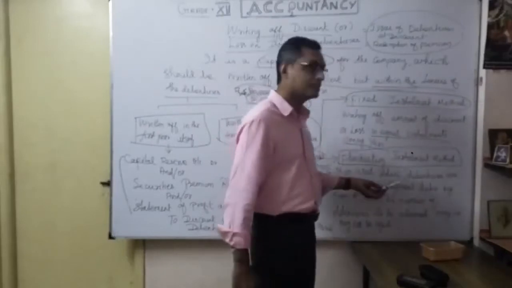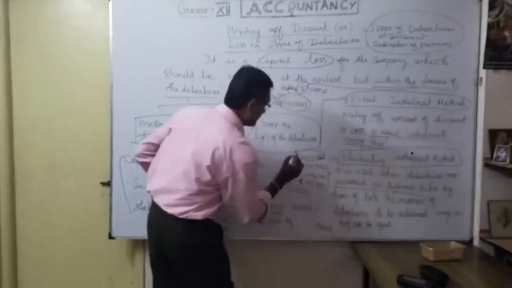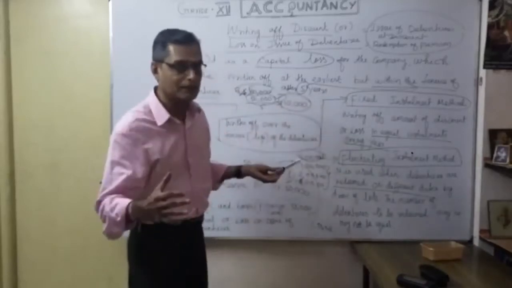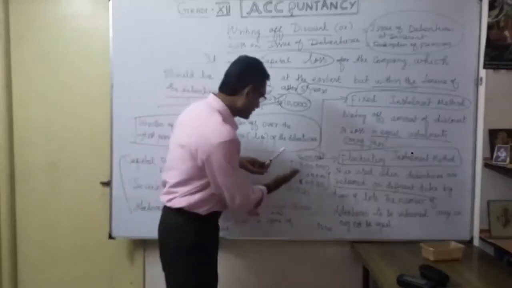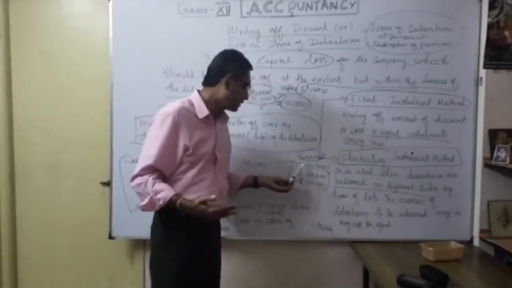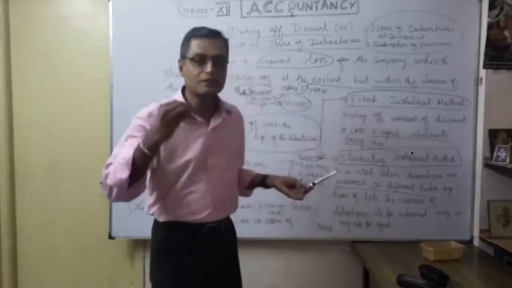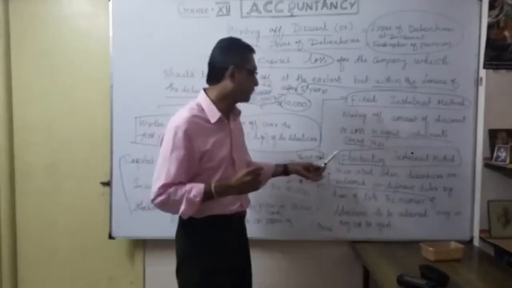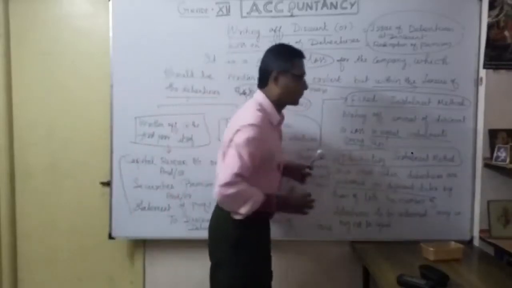So it is used when debentures are redeemed on different days. That's what I am telling. The 5 lakhs, usually you would redeem after the full term. Instead of that, you redeem on different dates. Maybe in the first year just 1 lakh you repay your debenture holder, then in the subsequent year only 2 lakhs, and the balance 2 lakhs in the third year. So whenever you redeem your debenture, accordingly you write off your discount or loss on issue of debenture. For that situation, you follow the fluctuating installment method. Understood? That is the meaning of the fluctuating installment method.